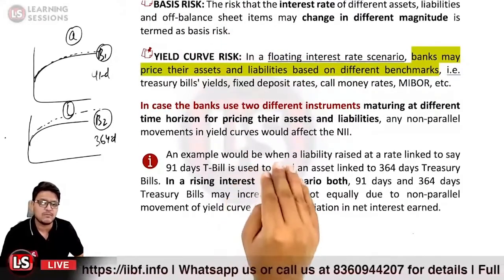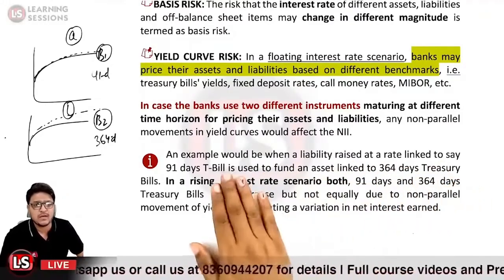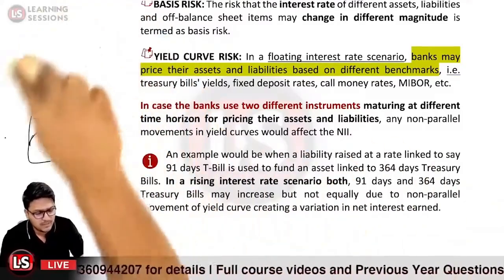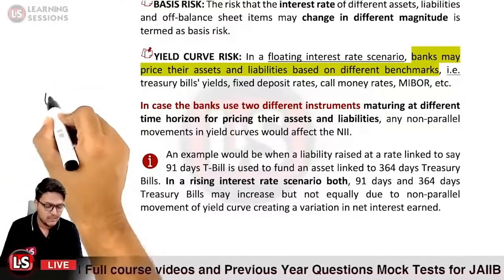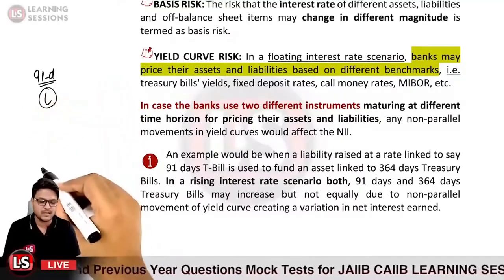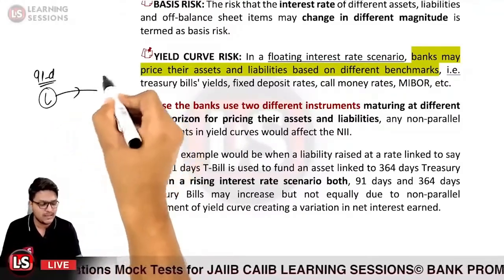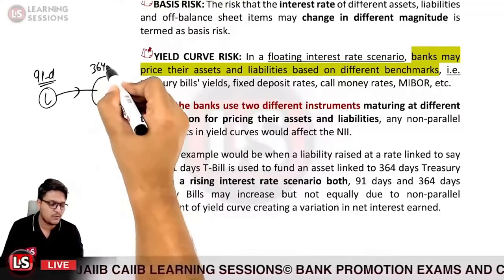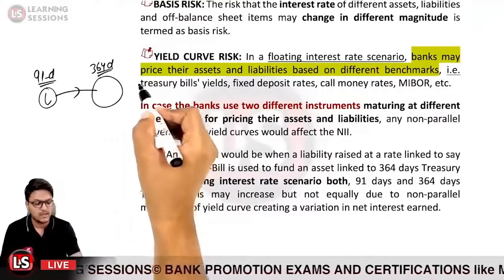It says when a liability raised at a rate linked to, say, the 91-day treasury bill is used to fund an asset. So basically, you have a liability which is based upon the 91-day treasury bill, and this liability is used to fund the asset, which is priced based upon the 364-day treasury bill.